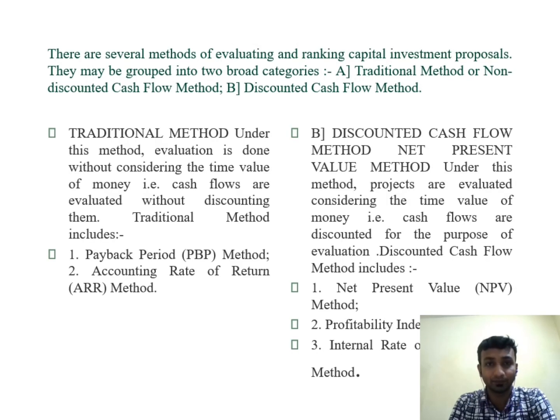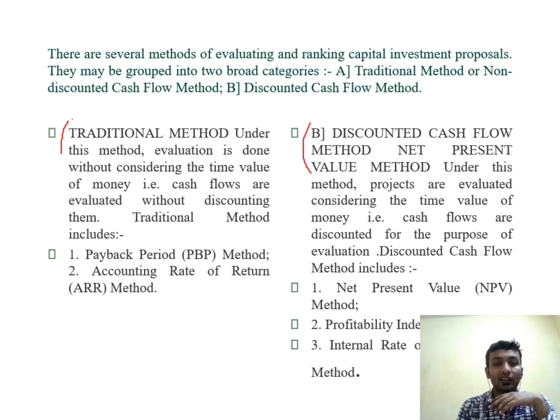So, coming to capital budgeting techniques or methods. The capital budgeting methods are categorized into two groups. In the first group, the time value of money in cash flows is not considered. In the second group, the time value of money in cash flows is considered. They are basically named the traditional method and the discounted cash flow method.